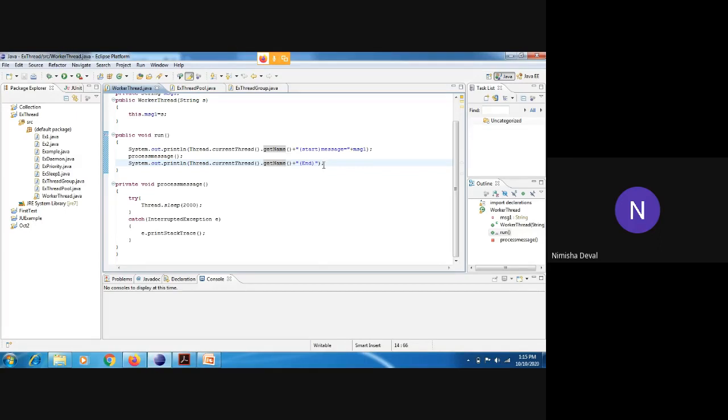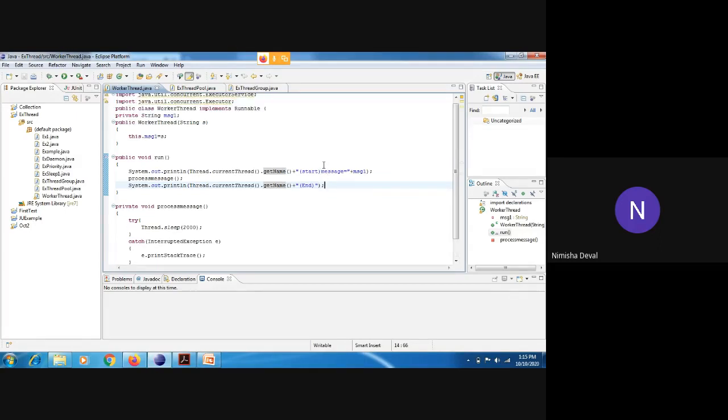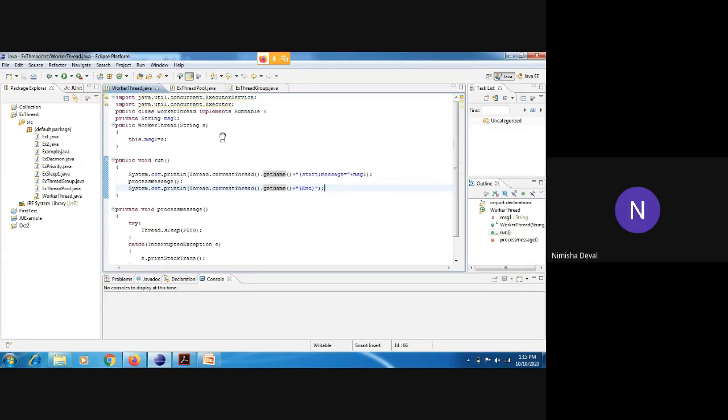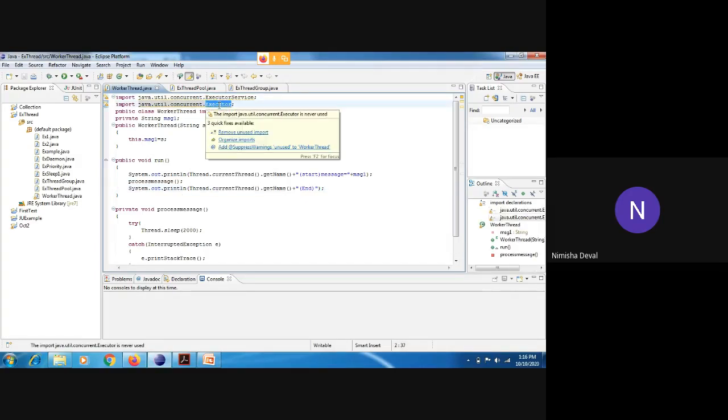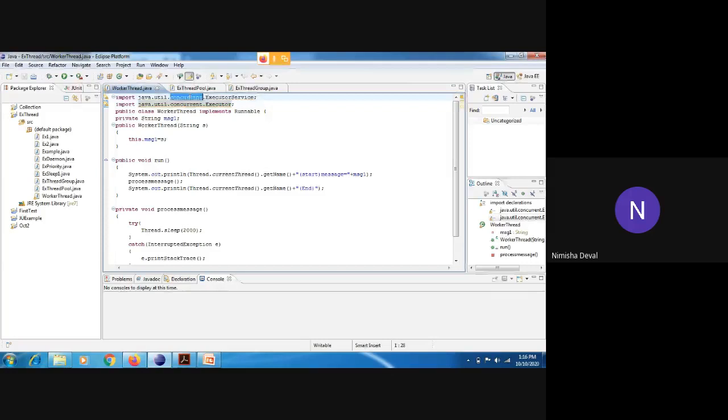So this is the worker thread model. Now we are using the same model multiple times in our program, so it acts as our service provider. Whenever we are dealing with such types of programs, we need to add these two packages in our program, because we are simultaneously running multiple threads at a time. That's why we need the concurrent implementation of this program, that is the worker thread. That's why we have added these two packages, ExecutorService and Executors.